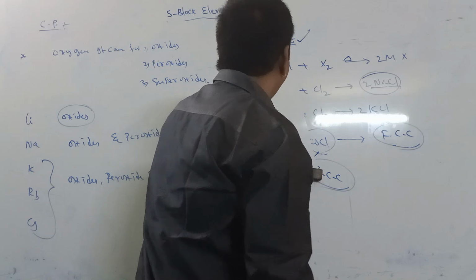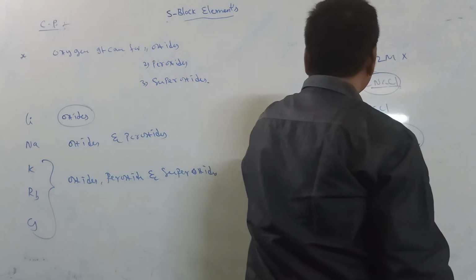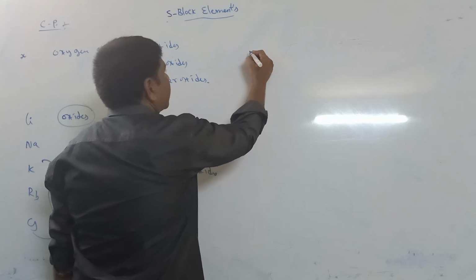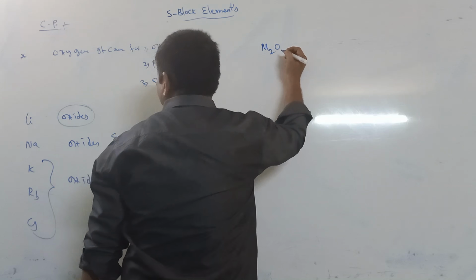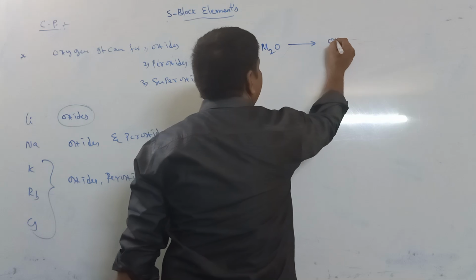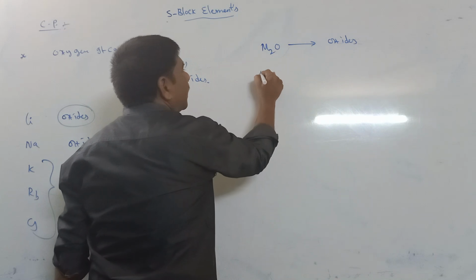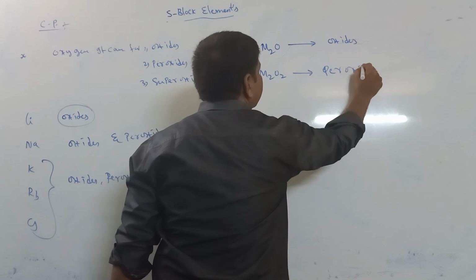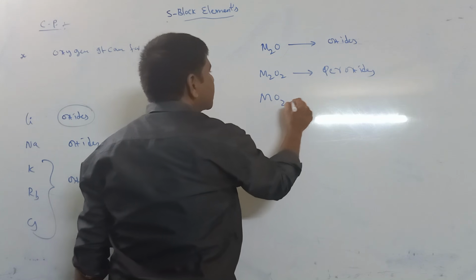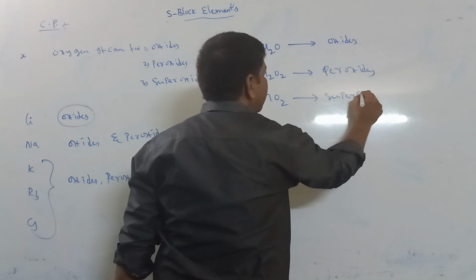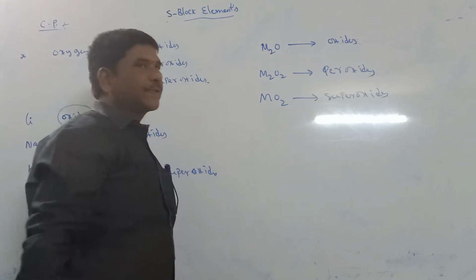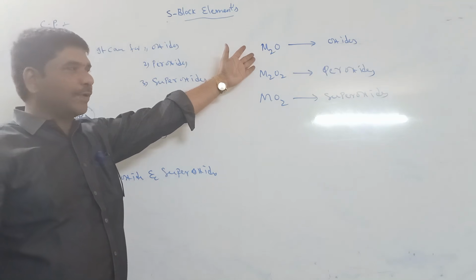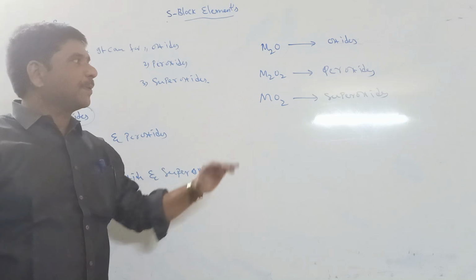So what are oxides, peroxides and superoxides? Generally, M2O is called an oxide, M2O2 is called a peroxide, and MO2 is called a superoxide. These are the general formulas. This group's elements have three types of oxides: simple oxides, called monoxide, peroxides, superoxides.